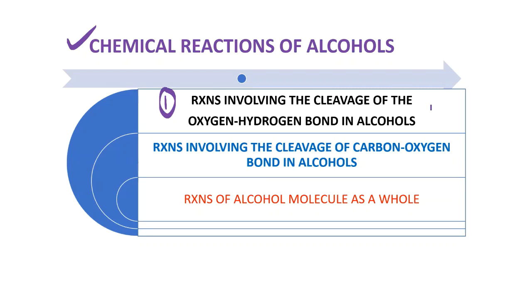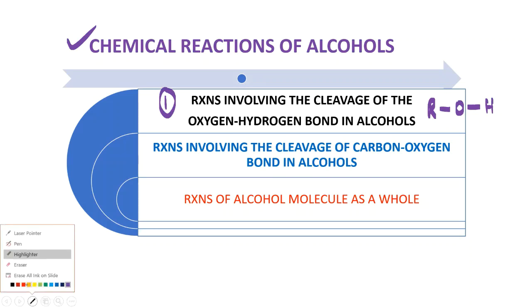Those reactions which involve the cleavage, meaning breaking, of the OH bond, we will study first.